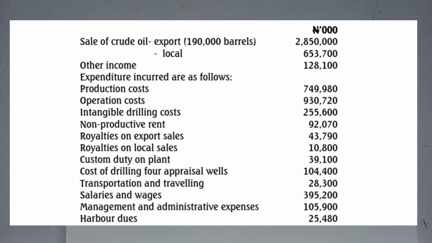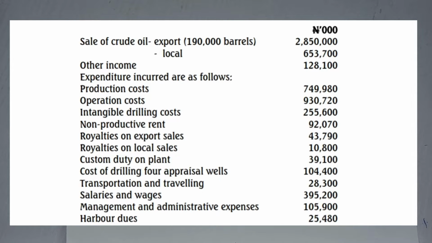custom duty on plants, cost of drilling 4 appraisal wells. Did we talk about appraisal wells? Only 2 appraisal wells are actually allowed. So when you see 4 appraisal wells, you deduct the cost of 2 out of it. Anything more than 2 appraisal wells falls under disallowable expenses. So you can see the importance of solving questions, right? Transportation and traveling. Can you see that?